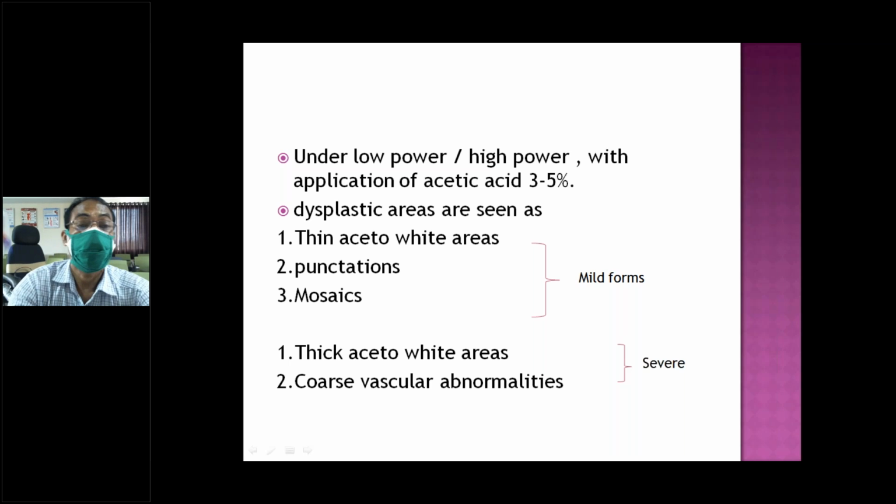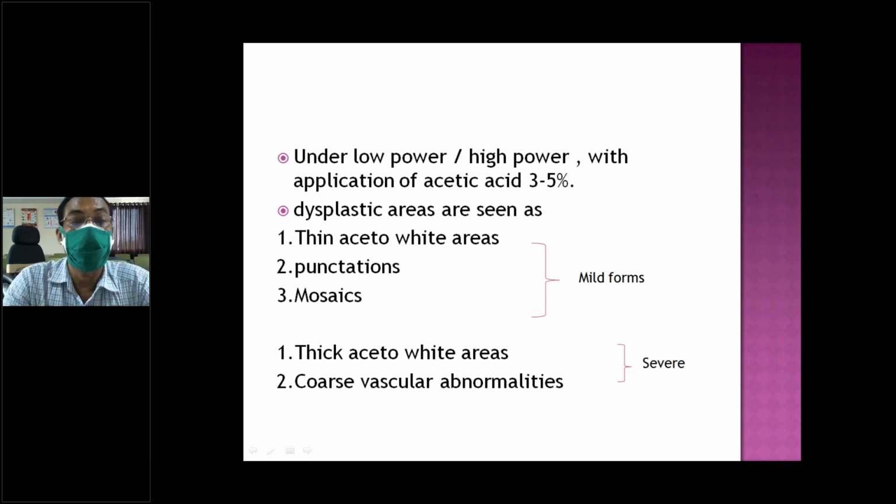Unsatisfactory colposcopy. In the normal finding, you can see squamous epithelium and columnar epithelium. Normally it is a smooth surface, pinkish in color.